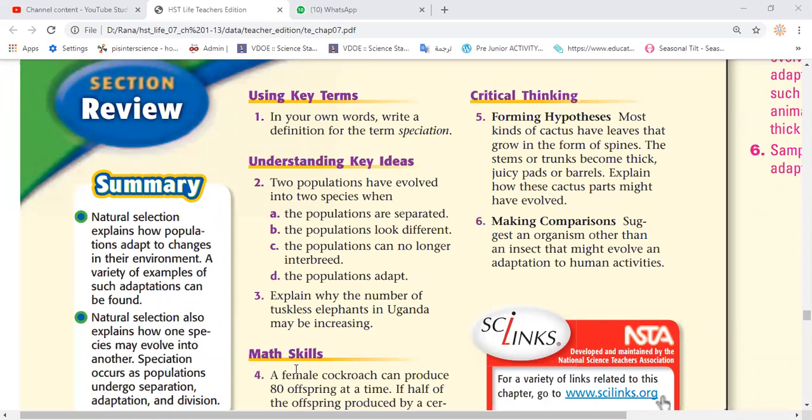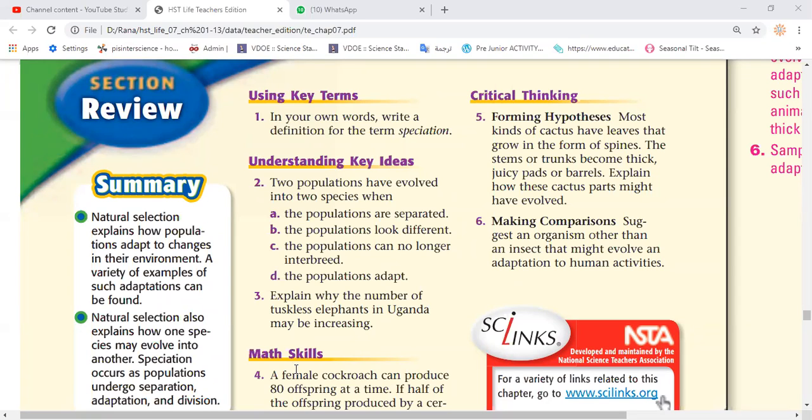So actually the first step is isolation, but once they are isolated or separated, they could still be the same species, just separated after many natural selections. Maybe they look different but are still the same species if they are still able to reproduce. So we can only classify them as two different species when they are no longer able to interbreed or produce new fertile offspring.